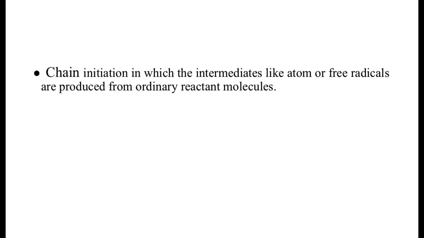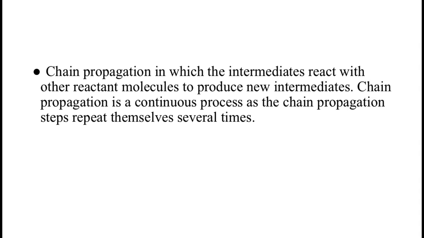We move to the second step, that's called chain propagation. Propagation means it's about an increase in the length of the chain. Now in this step, the intermediate which is formed in the initiation step reacts with another reactant molecule, resulting in the production of a new intermediate. Now this is basically a continuous process, and it goes on repeating several times, which, as I said, is responsible for the increase in the length of the chain.